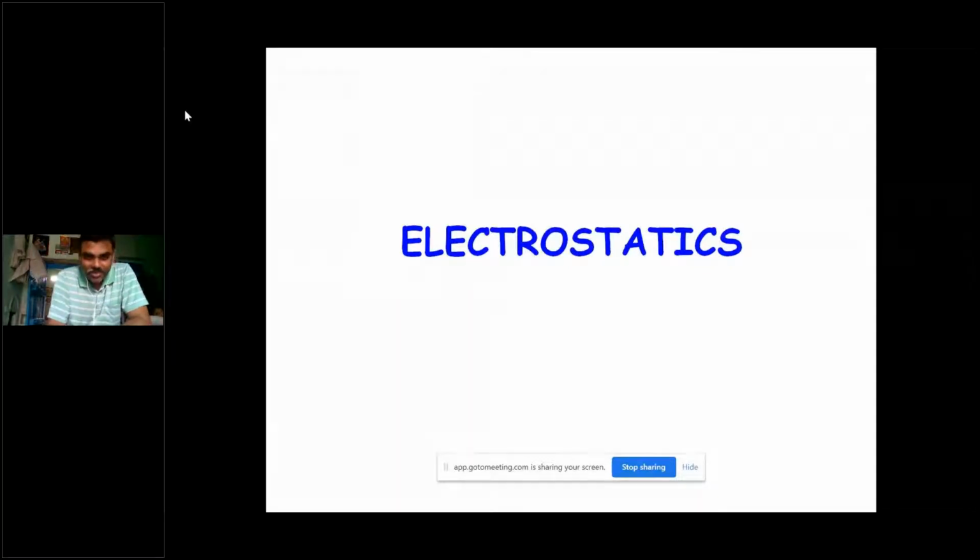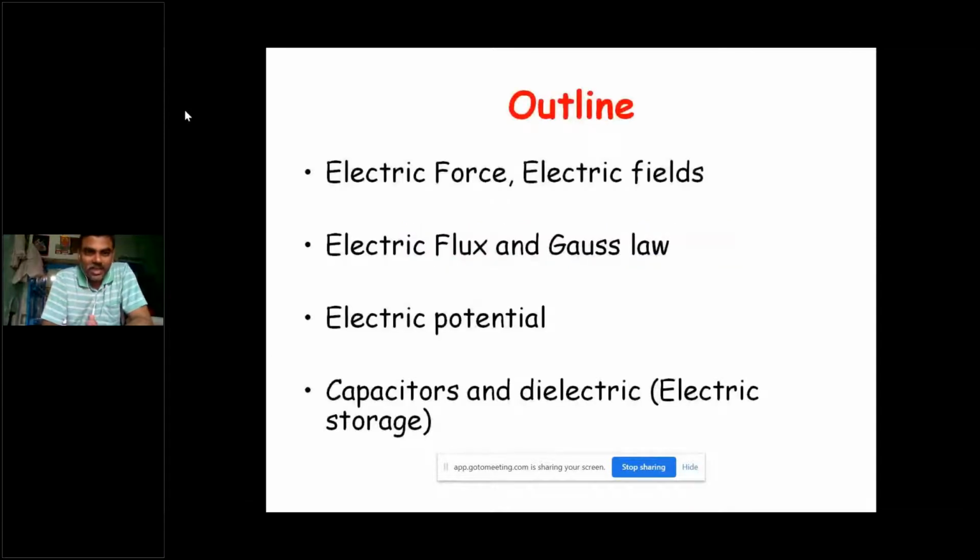Electrostatics. So remember, once the charge is under the static condition, we have the electric field. And here for electrostatics, we need to know what is electric force, how the electric fields and how the electric flux, and what is Gauss law. What are the phenomena involved in the potentials and capacitors and dielectrics.